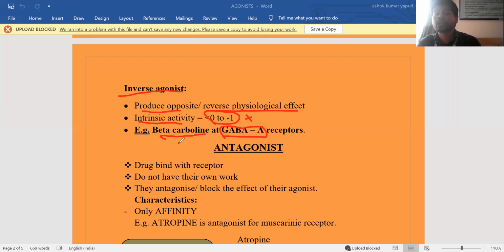Excess usage or excess binding of beta carboline at the GABA A receptor produces convulsions, but binding of GABA to the GABA A receptors is relaxation, CNS depression. GABA action is agonism, beta carboline action is inverse agonism.